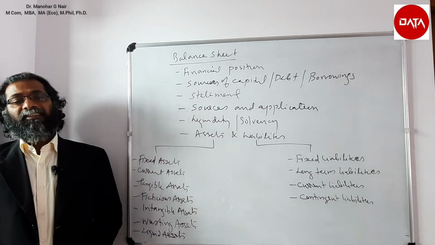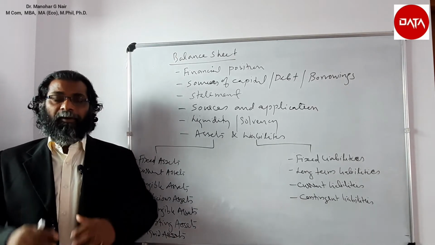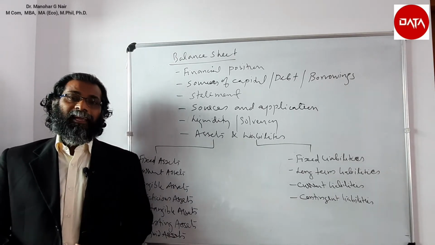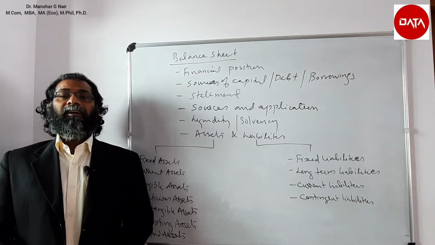The next category is contingent liability. Contingent liabilities are not liability at the moment, but in future it may be turned to a liability. Such a liability is said to be contingent liability.